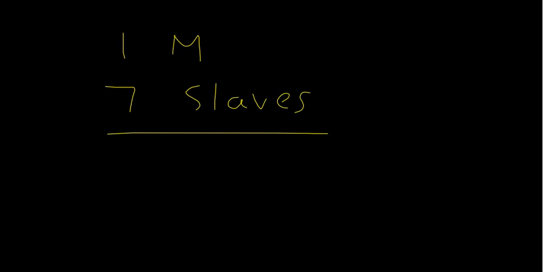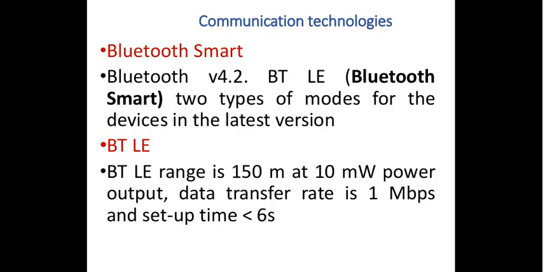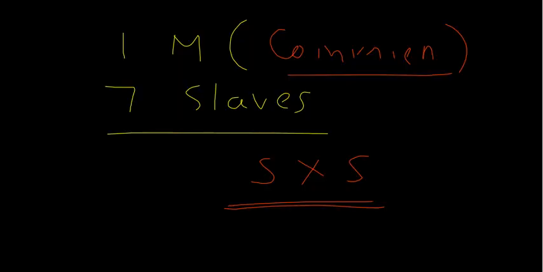This master is the one which initiates the communication. From the master the communication begins, and the slaves are basically there to receive the data. Never will you have slave to slave communication. It is not possible for us to have communication between slave and slave. This is another important point to be noted here. So this is one, that is the piconet. And there is one more topology which we call the scatternet.